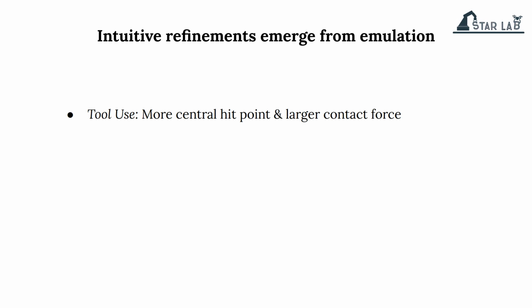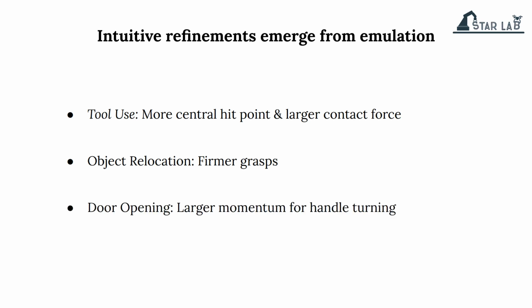We qualitatively analyze the refined motion and found that intuitive changes emerged from emulation. For the tool use task, refined hand motions result in the hammer hitting the nail closer to its center and with greater force. For the object rotation task, each fingertip applied more force on the object, ensuring firm grasps. For the door opening task, the hand rotates more swiftly to generate greater momentum for turning the handle. Please see our paper for more details.